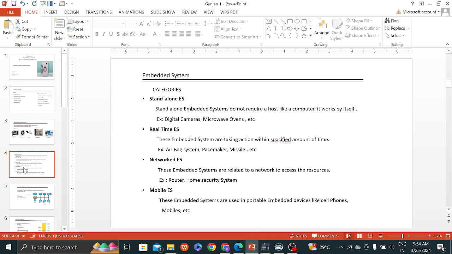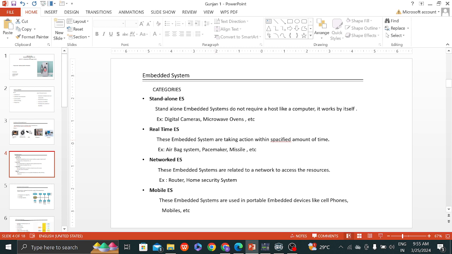There are different categories of embedded systems. Stand-alone embedded systems do not require a host like a computer. They work by themselves, for example digital cameras and microwave ovens. Real-time embedded systems take action within a specified amount of time, for example airbag systems, pacemakers, missiles.